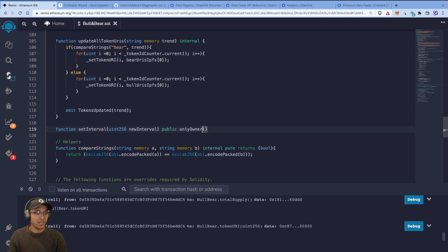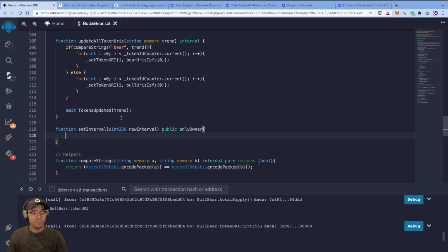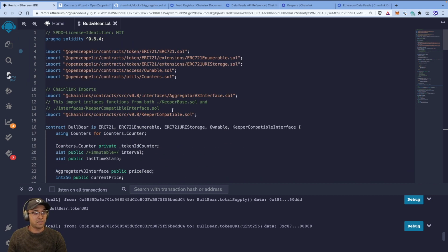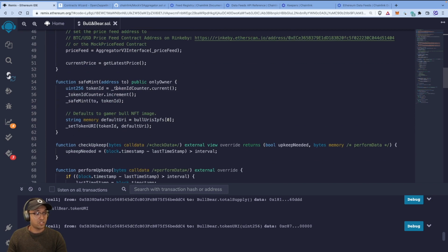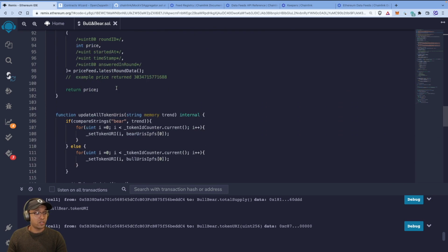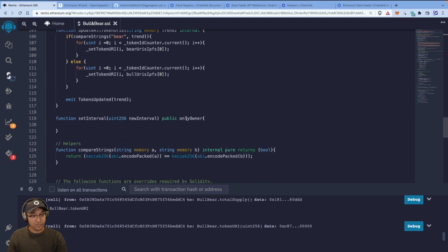Only the person who deploys the contract, because you'll remember that our contract is Ownable, right? Which is inherited from the OpenZeppelin contract library. So we want to make sure that only the owner can call this set interval function, right? So only the person who deployed it. So not anyone can publicly call it like that. Just the person, which is us, because we're going to deploy the contract for now. But you can change ownership. That's a different topic though.